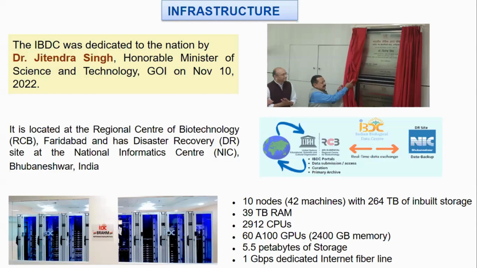So we have the Brahm HPC in our IBDC data center, and the technical specifications of the Brahm HPC are: 10 nodes with 264 TB of inbuilt storage, 39 TB RAM, 2912 CPU, 2400 GB RAM, 5.5 petabyte of storage, 4.5 petabyte in IBDC, and 1 petabyte at the disaster recovery site NIC Bhubaneswar, and a 1 Gbps dedicated internet fiber line.